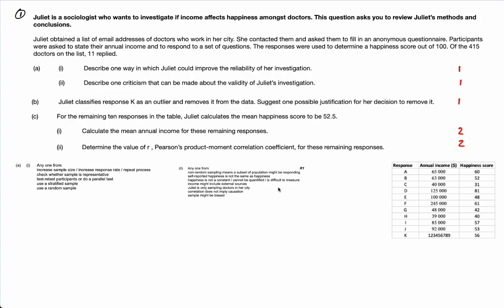So look, there's loads and loads of criticisms you can make, and it's just one of them because it's worth 1 mark. Okay, fine. Let's do part B.